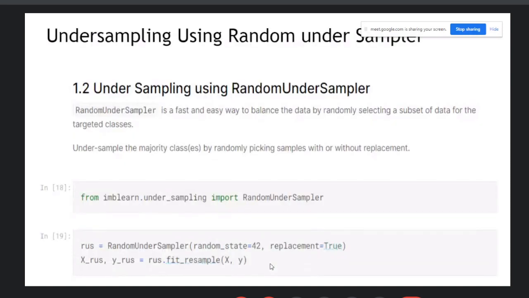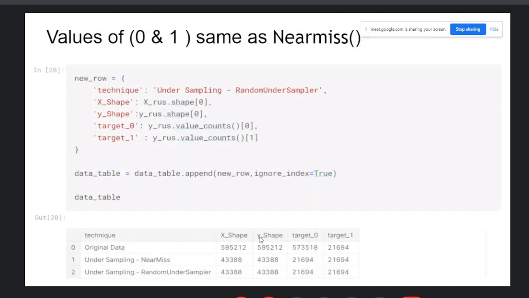Then you can use another technique, that is undersampling using the RandomUnderSampler. So initialize the random undersampler here, just do the .fit or the .resample method, and execute the model. Now you can check the original data, the undersampling data after NearMiss, and the undersampling with RandomUnderSampler.